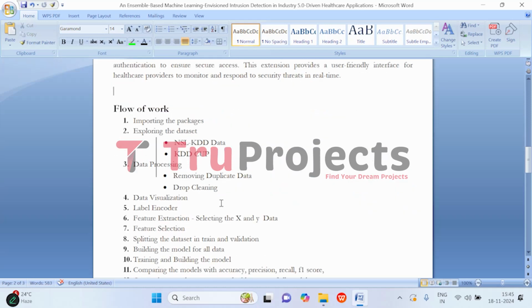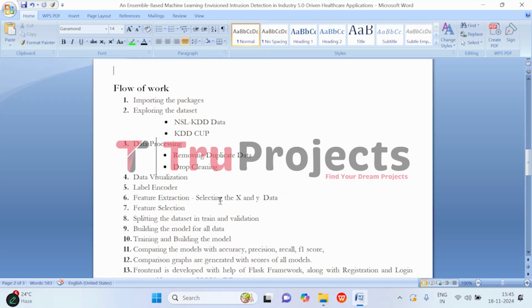Moving on, to implement this project, we have followed the steps of the flow of work. So let us understand them.